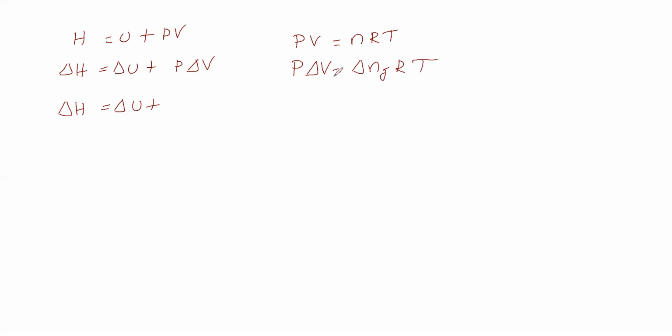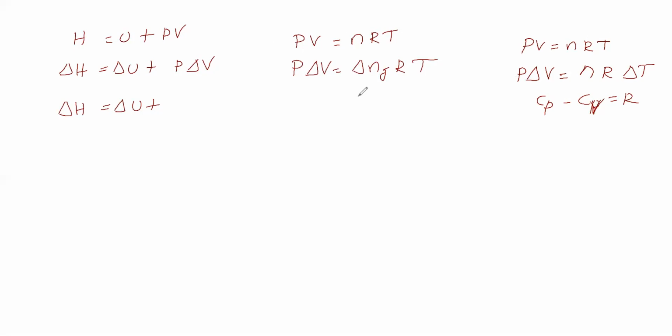In the previous class, we used one type of relation. What is that relation? In the place of P delta V, what we substituted, in the sense PV is equal to nRT, we took in the form of P delta V is equal to nR delta T. And we substituted nR delta T in the place of P delta V, and we got the relation Cp minus Cv is equal to R. But here what are we taking? P delta V is equal to delta Ng RT we are taking. In that case delta T we had taken, here delta N we are taking.